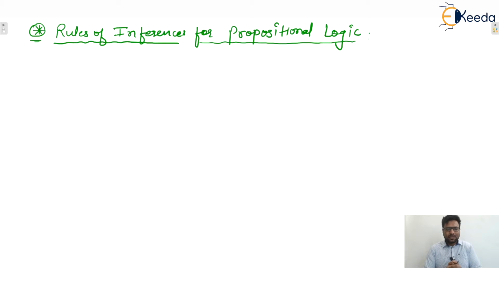So rules of inference are some basic, standard arguments which are valid, and they are used as building blocks to construct more complex valid arguments.